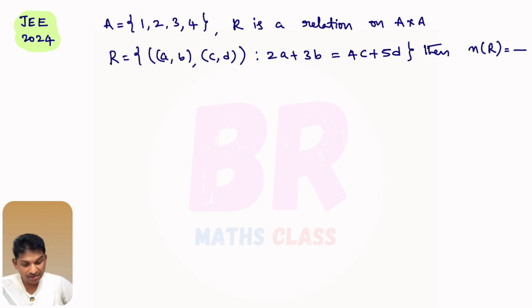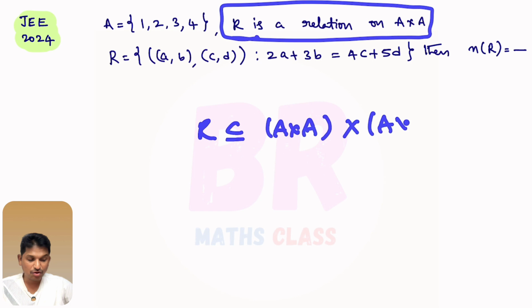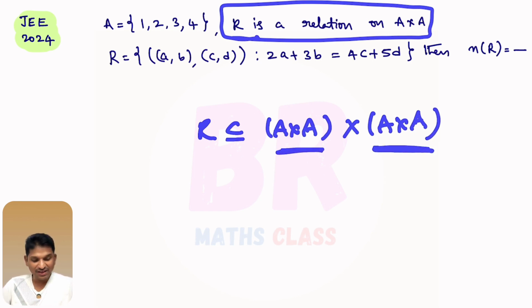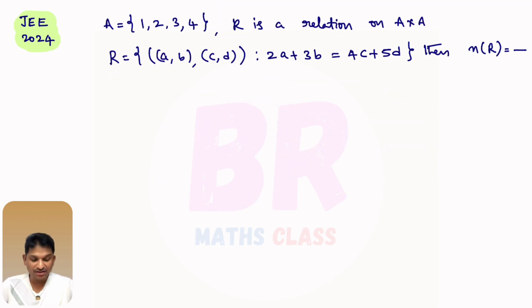See what they have given here. Set A is 1, 2, 3, 4. R is a relation on A cross A. Usually they will give R as a relation on A, but here R is a relation on A cross A, which means R is a subset of A cross A cross A cross A, right? So see how this relation came. One element (a, b) from this, one element (c, d) from this. R is a relation satisfying this condition. The number of elements in that relation.